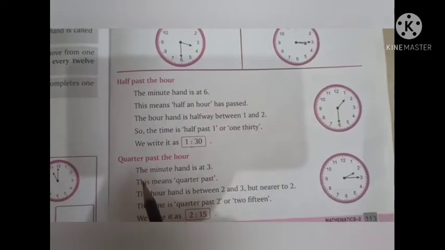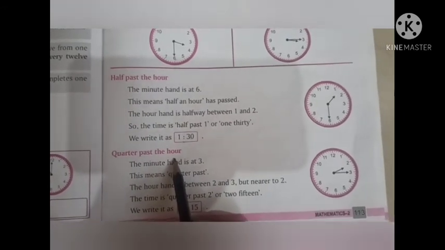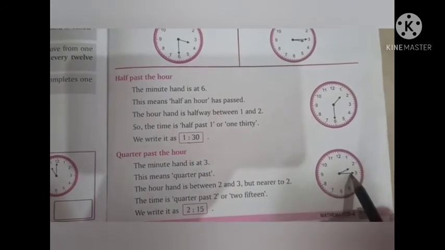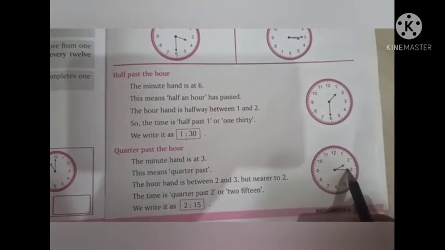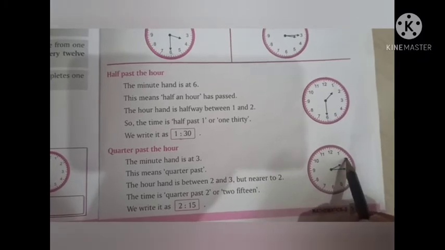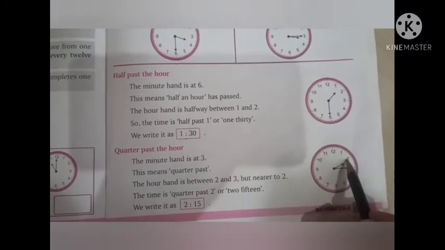Next, you can see quarter past the hour. Quarter past means completing 15 minutes. You can see here in the watch, the minute hand has completed 15 minutes. But after what o'clock? The hour hand is between 2 and 3. So it means 2 o'clock.